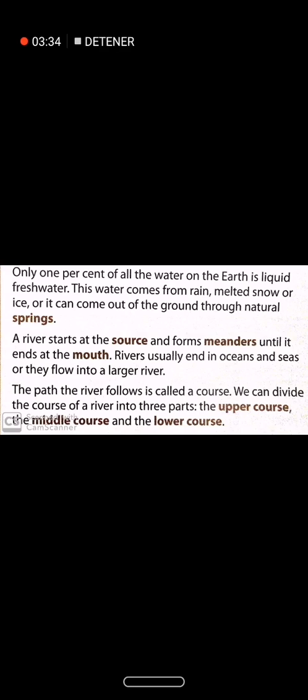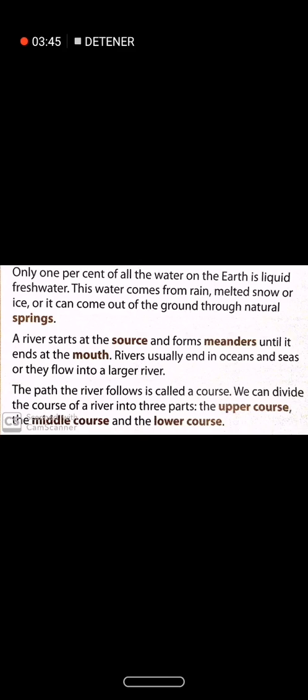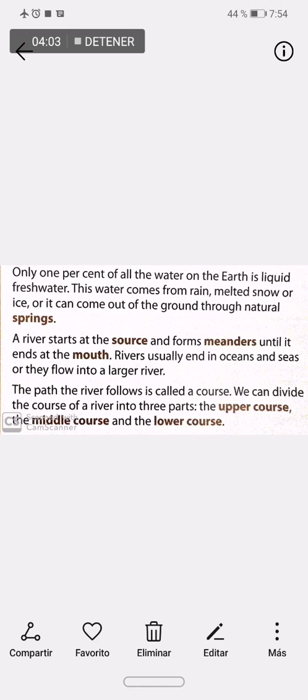And then we talk about the source of the rivers. It says that rivers usually end in oceans and seas, or they flow into a larger river. Okay, the rivers are connected to oceans or seas, están conectados con océanos o mares, or bigger rivers, ríos más grandes. And then we talk about the path of the river, el camino que sigue un río.